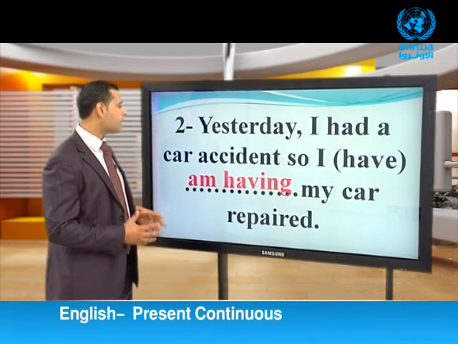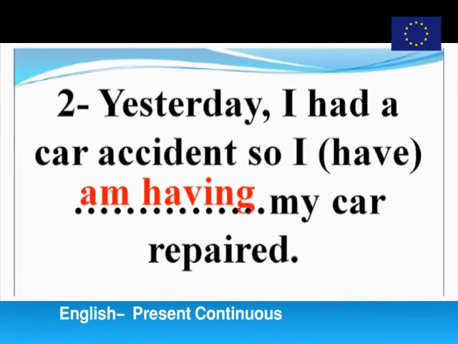Let's read it for the last time. Yesterday I had a car accident, so I am having my car repaired.